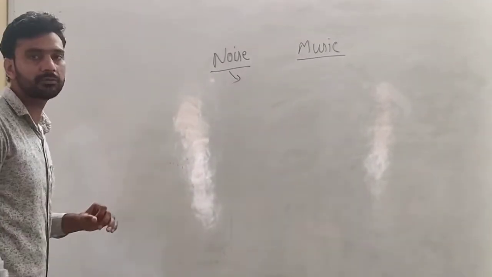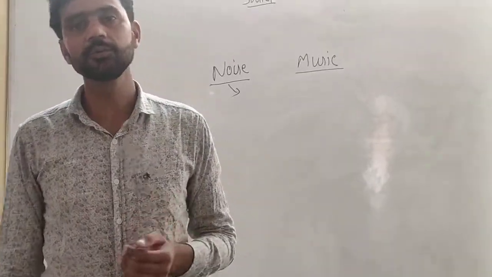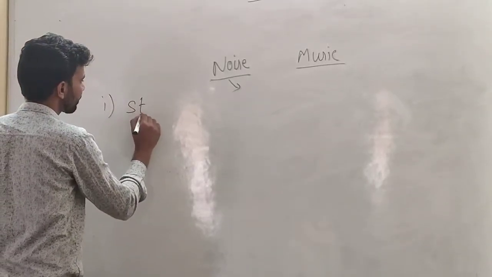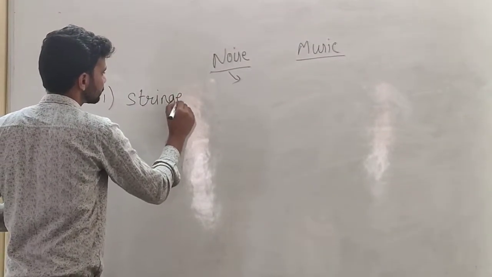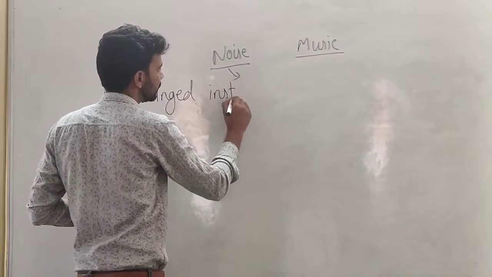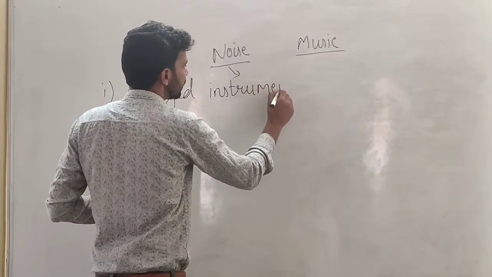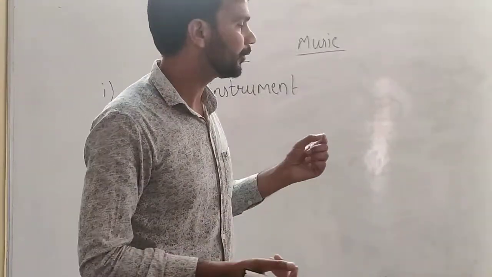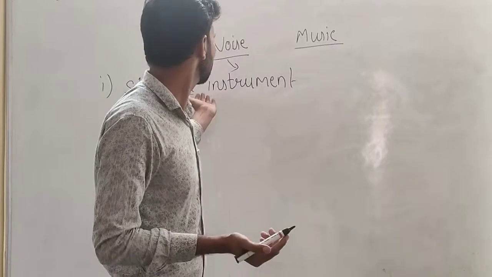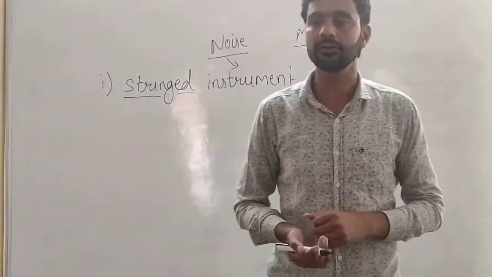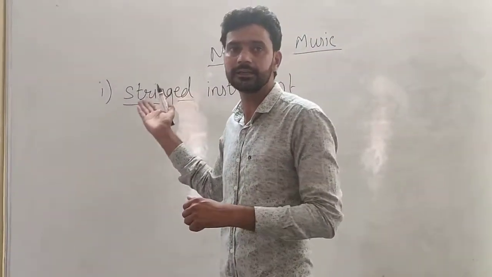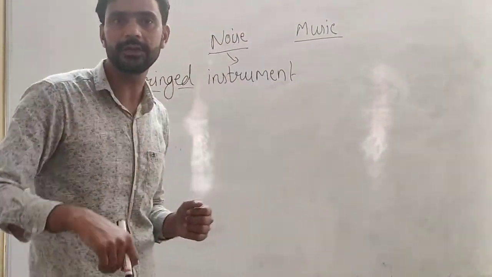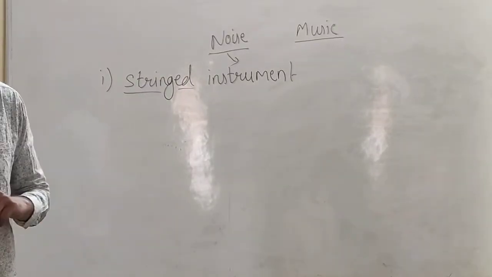Now we will discuss some instruments which are used to produce sound. First is the string instrument. As we know, a string means thread. If we are using a wire, then those instruments are known as string instruments, like sitar and guitar. In sitar and guitar, we are using wires. When these strings vibrate, they produce sound.